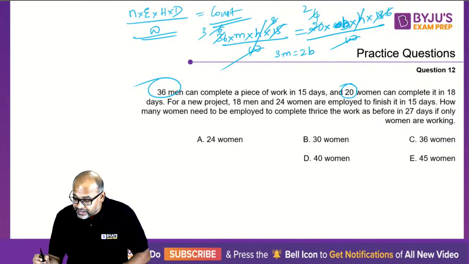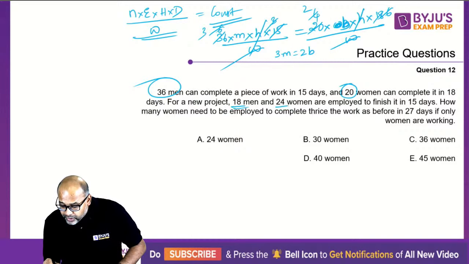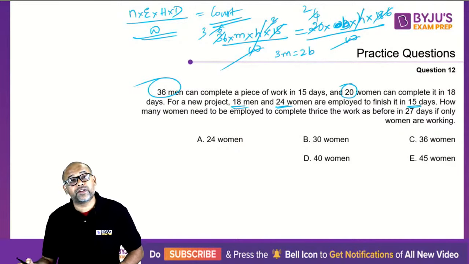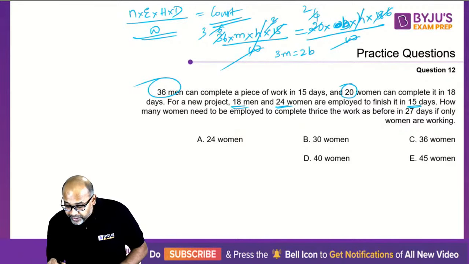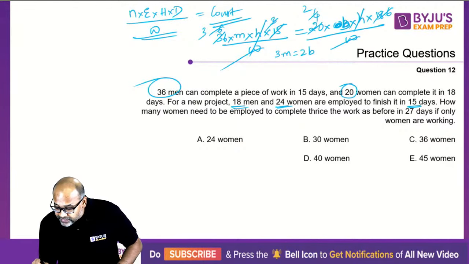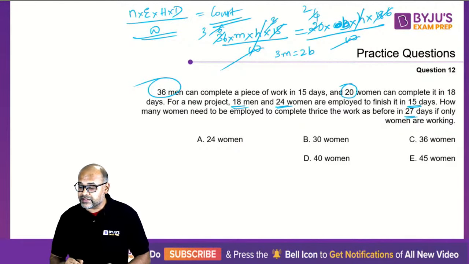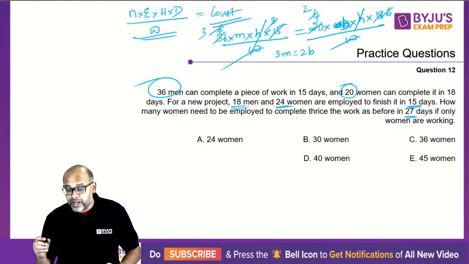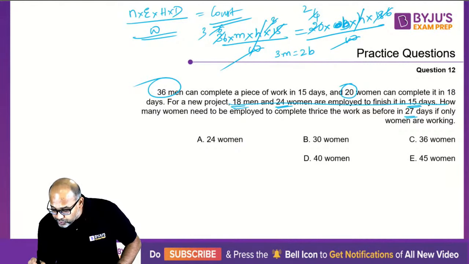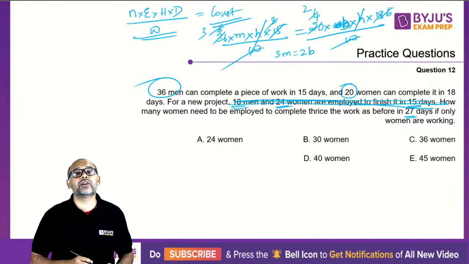Now what they are saying is 18 men, 24 women are employed to finish it in 15 days. How many women need to be employed to complete thrice the work as before in 27 days, if only women are working? So this is useless for you. You don't need this at all.